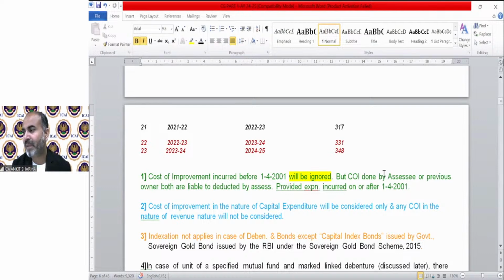Market linked debenture means those debentures whose return has been linked with the market. You might be asking what is a zero coupon bond, what are equity shares, what is a preference share, what is a market-linked debenture, what is a mutual fund, what is UTI? Kindly go to Google and search about them. If we explain these kinds of queries, that will be really difficult. Okay.